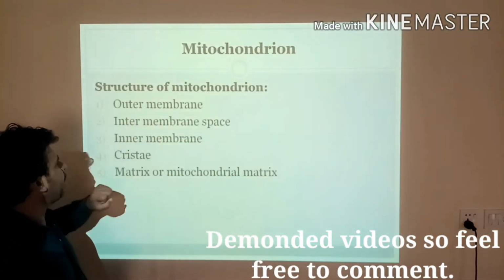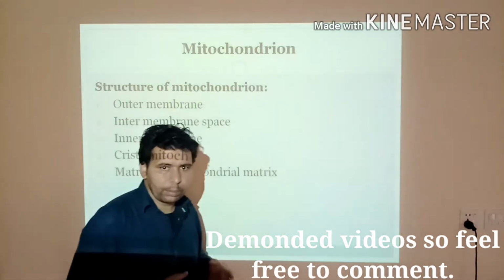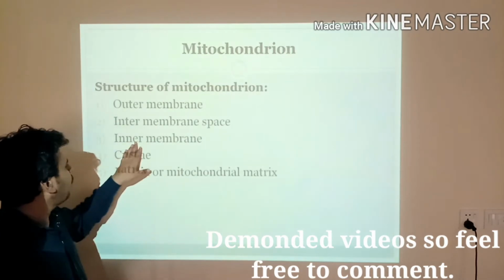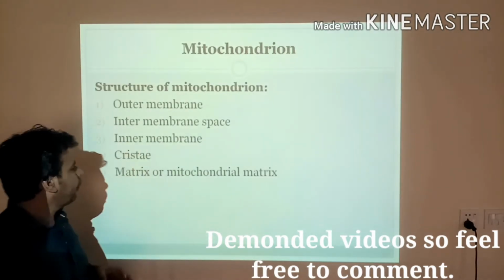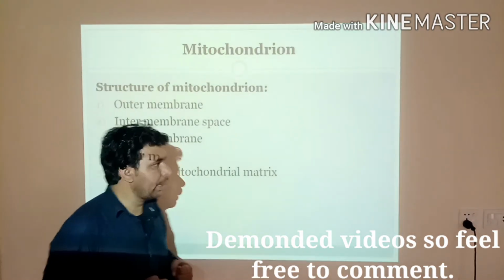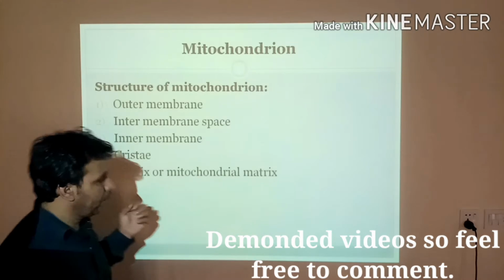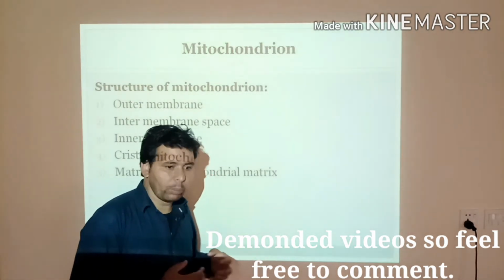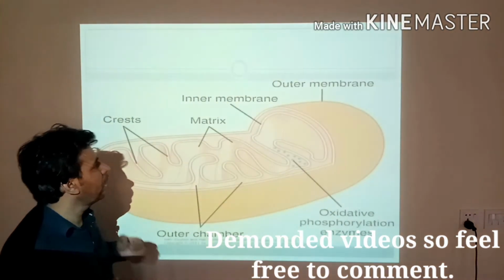Now you will come to know the structure or parts of the mitochondrion. So the parts of mitochondrion are: outer membrane, intermembrane space, inner membrane, Cristae, and matrix or mitochondrial matrix. So these are the parts of mitochondria, which I will explain in a moment from a picture. So let's come to know.